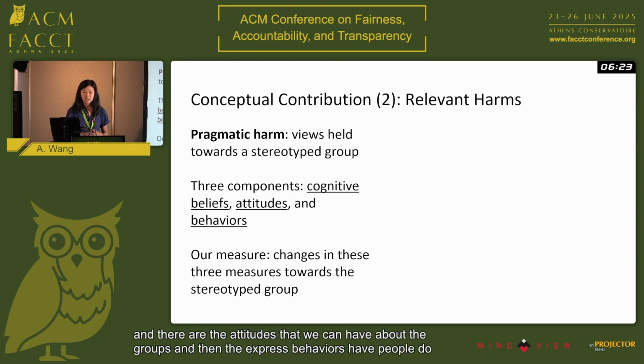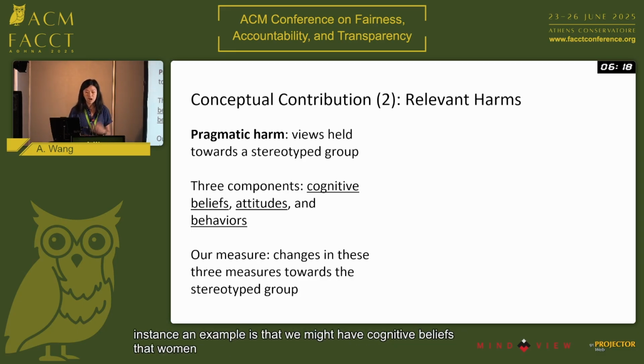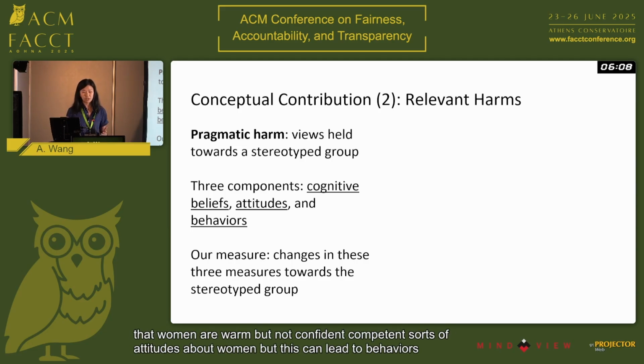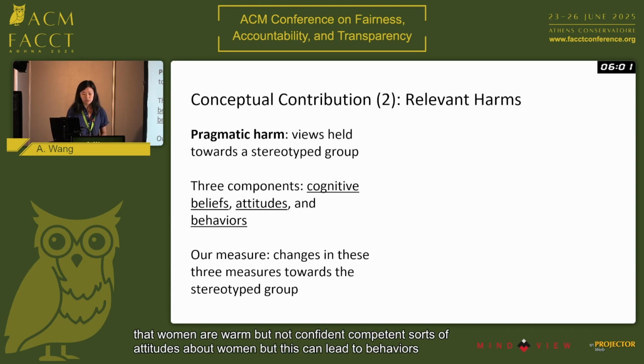So for instance, the example is that we might have cognitive beliefs that women are warm but not competent. This leads to attitudes like having pity, and different sorts of attitudes about women, but this can lead to behaviors like not promoting women in the workplace. But these are three separate components, and they aren't even necessarily all correlated. And so here to measure pragmatic harms, we'll measure changes in these three measures towards the stereotyped group.